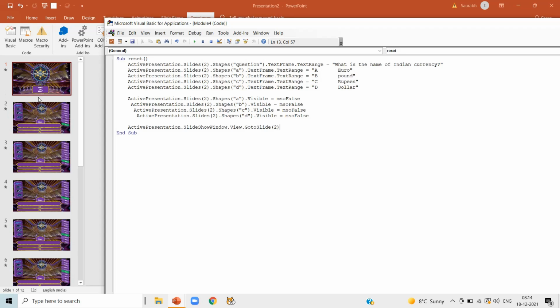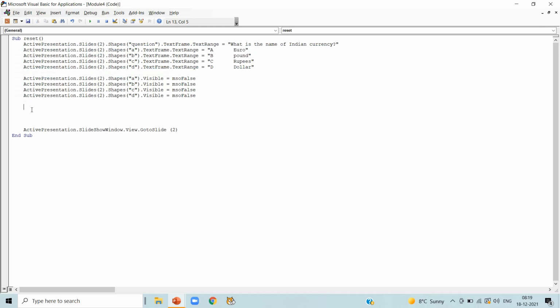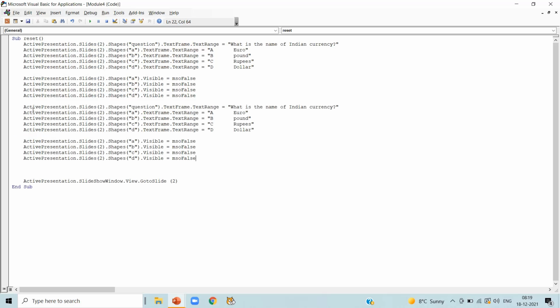Now leave the last line, that is the go to slide line. Copy the rest of the lines using Ctrl plus C and paste them again using Ctrl plus V. Now change the question and 4 options.